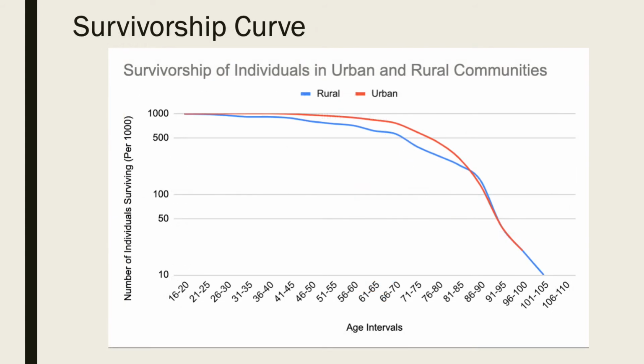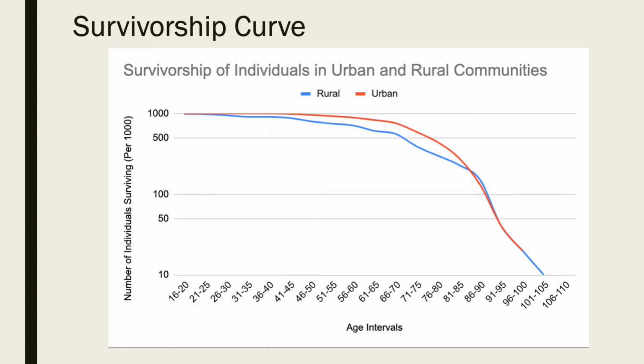The next thing we did was construct a survivorship curve from which you can see the number of individuals surviving in each age interval. After we made it, we could see that it followed a typical type 1 survivorship curve. This means that we're looking at a species that primarily dies due to old age, a trend that is common in mammals, including humans, obviously.